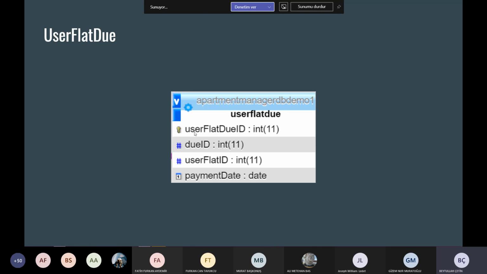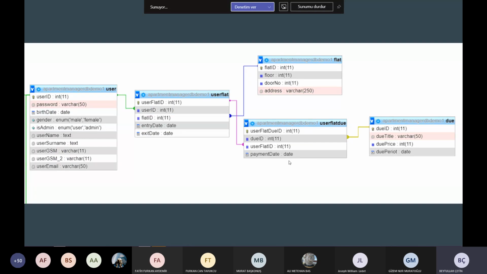Okay, user flat due ID is a primary key, due ID is a foreign key, user flat ID is a foreign key, and there is a payment date. This is about when a user paid the due. Okay, here you can see much better. We have user and we have flat. User has a one-to-many relation with the user flat, and flat also has a one-to-many relation with the user flat.